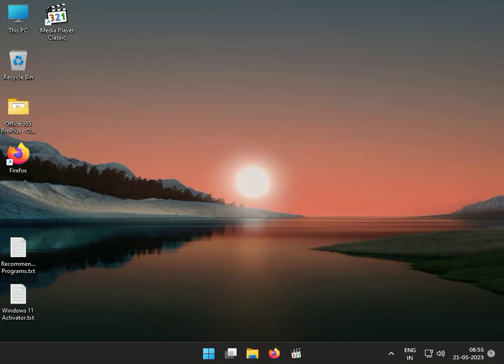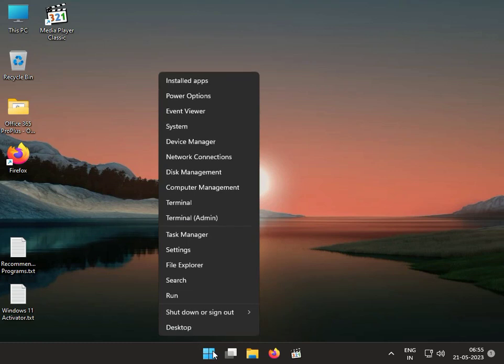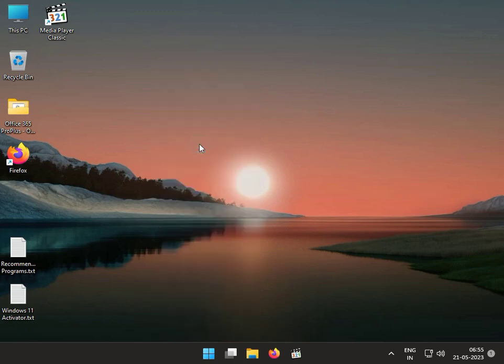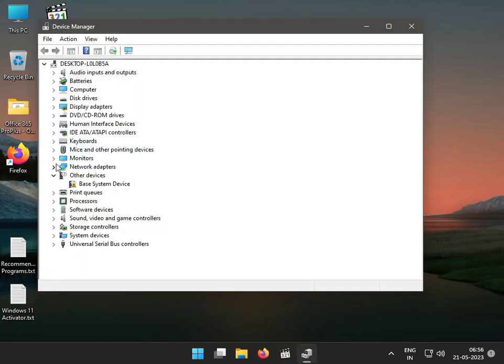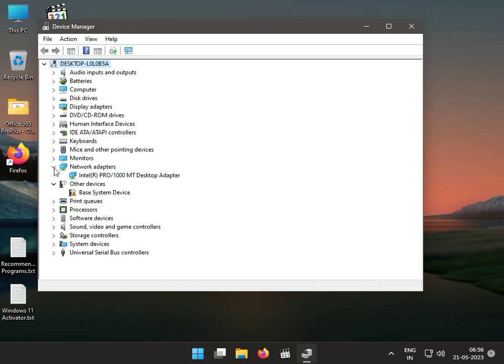So first step is update or reinstall the wireless driver. Right click the icon and then click Device Manager. Then click Network adapters and it will show the wireless LAN.